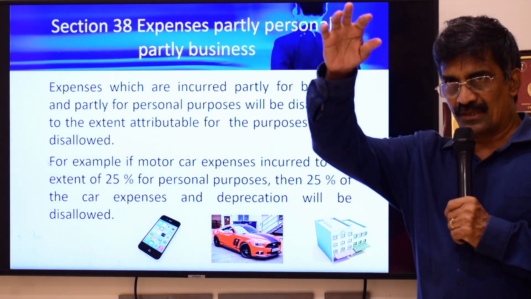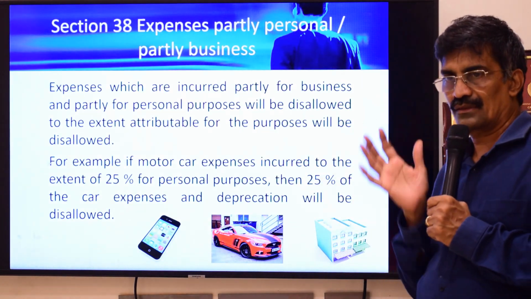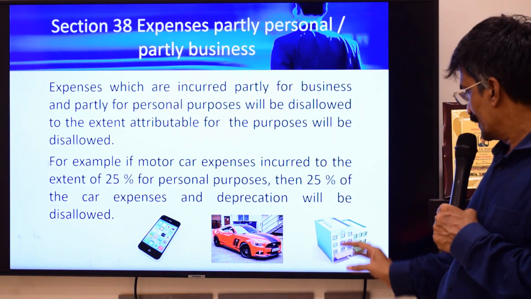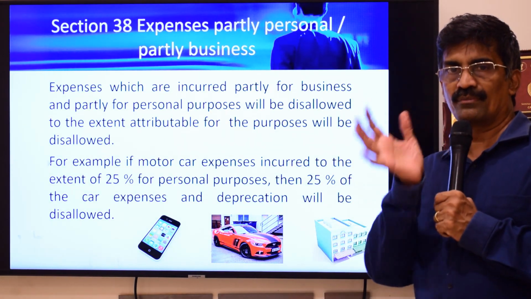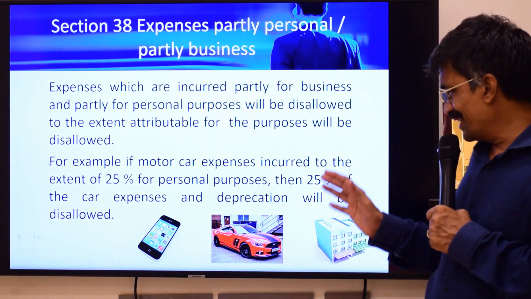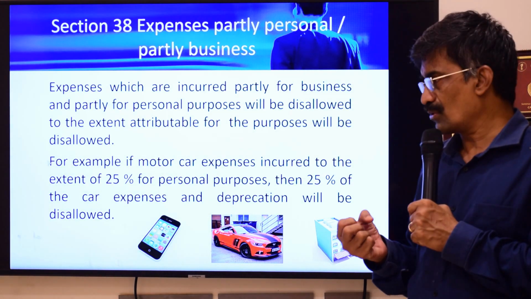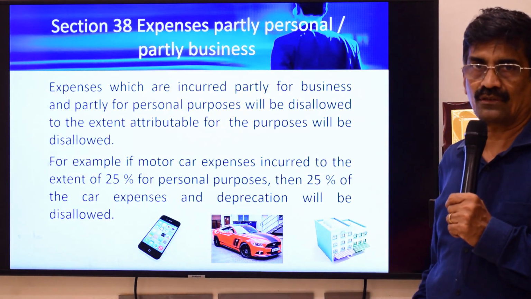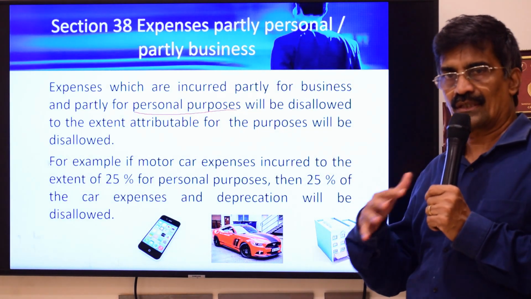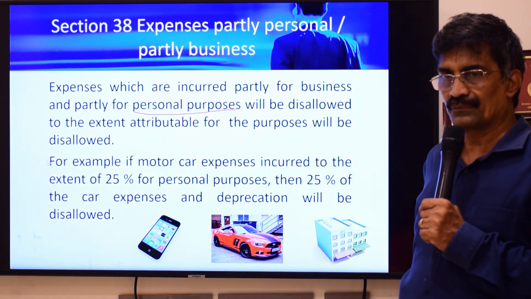So whatever expenses relating to car like depreciation, repairs and maintenance, add back the portion attributable to personal. Similarly, whatever expenses relating to building, to the extent attributable to personal purposes, you disallow. Very easy adjustment in the examination. Examiner will specify how much of your phone or car or building is used for official or personal purposes. Depending upon that, you have to add back the amount attributable to personal purposes.